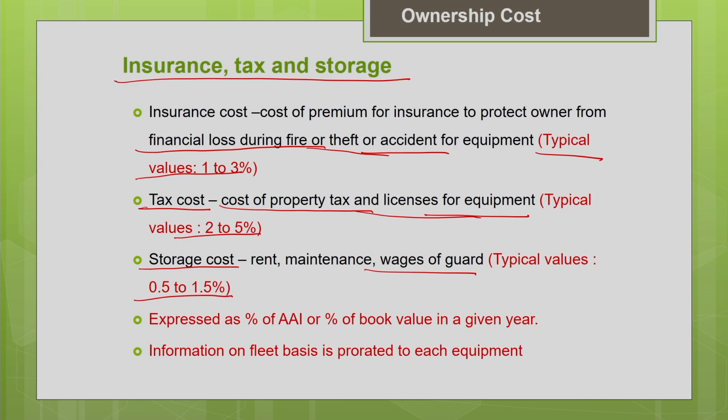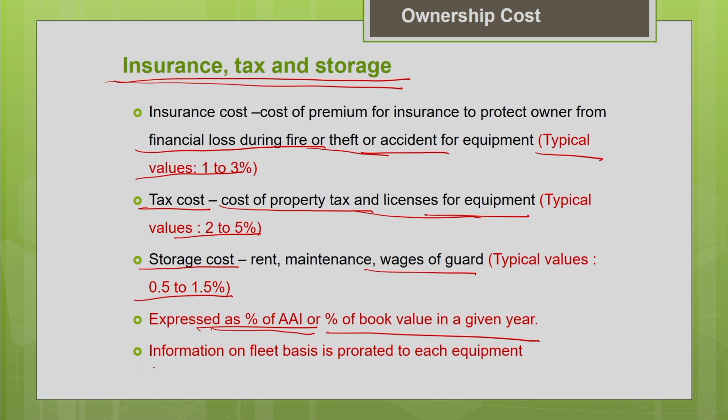All these components of the ownership cost are expressed as a percentage of the average annual investment, or the average value of the machine. Just now in the previous slide we discussed the average value of the machine. These components are expressed as a percentage of the average annual investment, or the average value of the machine, or the percentage of the book value in a given year. This information we may get on a fleet basis, for the entire equipment fleet, and then you can prorate it to the individual equipment according to your requirement.